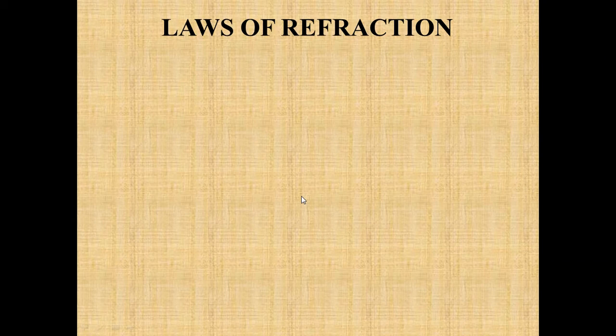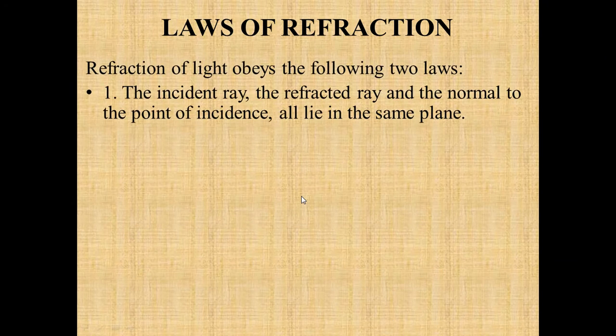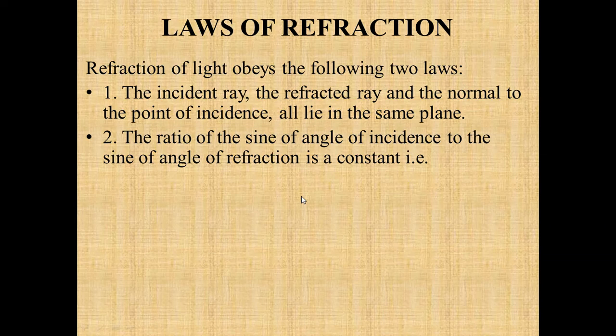Like there are the laws of reflection, similarly there are laws of refraction also. There are two laws of refraction. First, the incident ray, the refracted ray, and the normal all lie in the same plane. The second is that the ratio of sine of angle of incidence to the sine of angle of refraction is a constant.